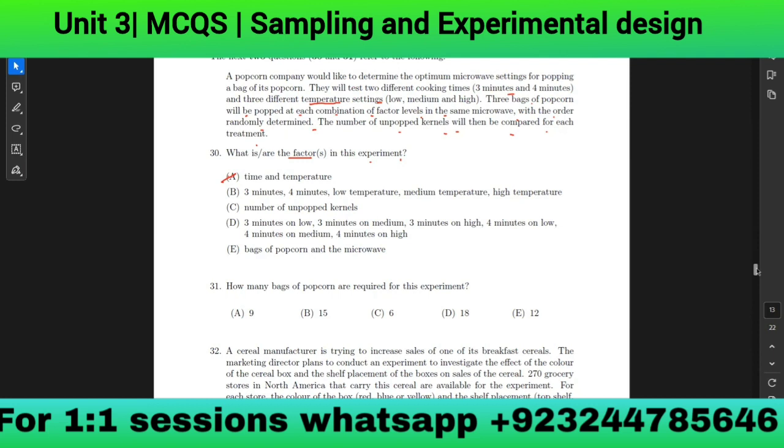How many bags of popcorn are required for this experiment?